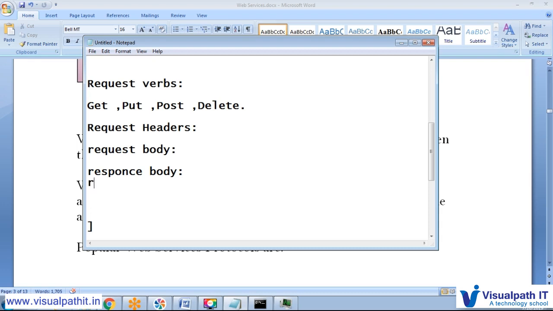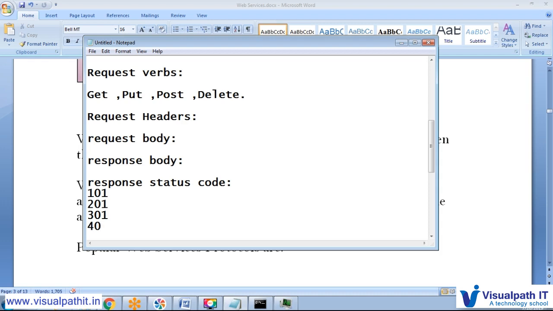The next and very important thing is the response status code. The response status code is defined in 5 groups, like 101, 201, 301, 401 and 501.